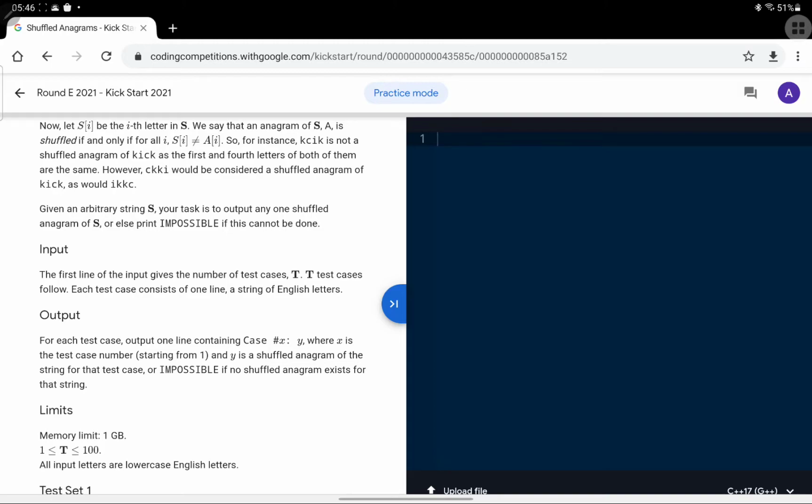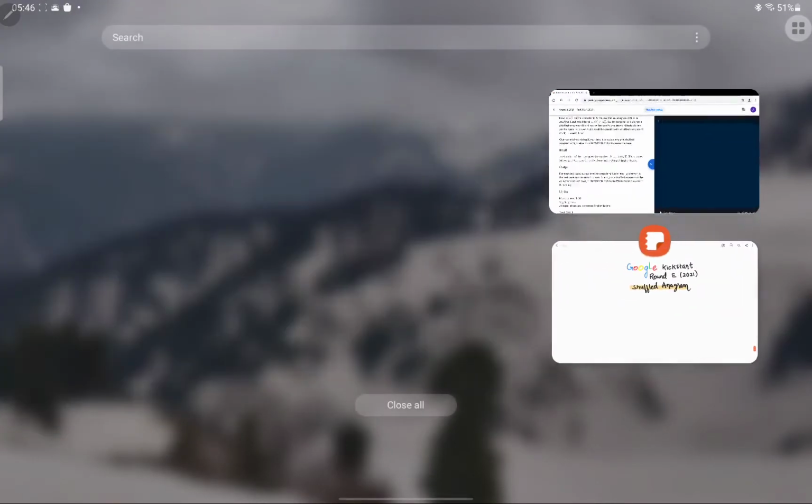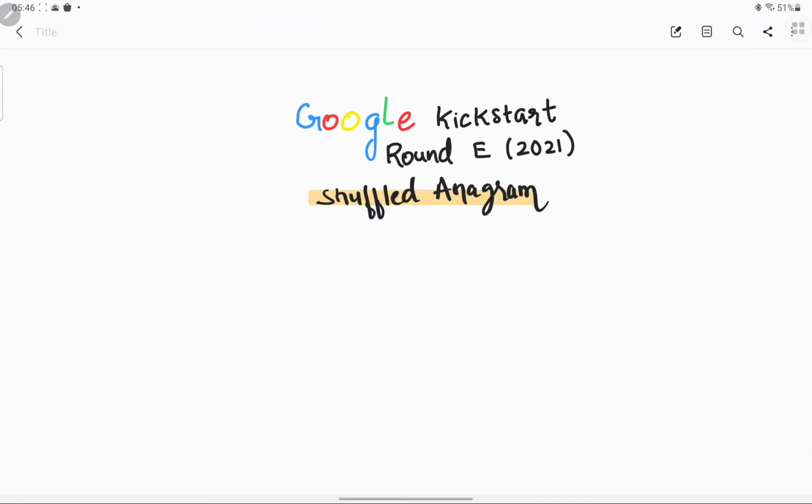So, given an arbitrary string S, your task is to output any one shuffled anagram of S or else print impossible if this cannot be done. Okay, so now let me just try to explain the question once.